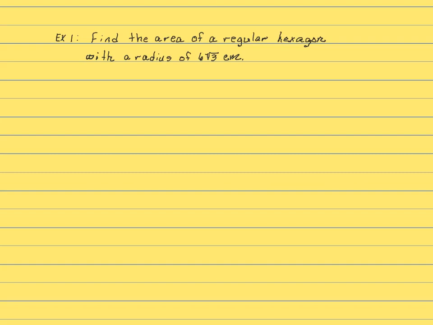Now that we have defined some special terms for a regular polygon, we will talk about how we find the area. To find the area of any regular polygon, it would be equal to 1/2 times the length of your apothem times the perimeter of that regular polygon.